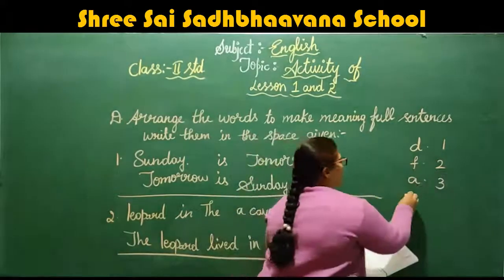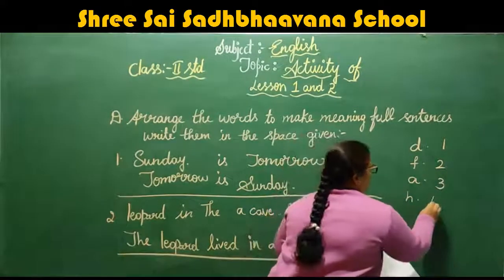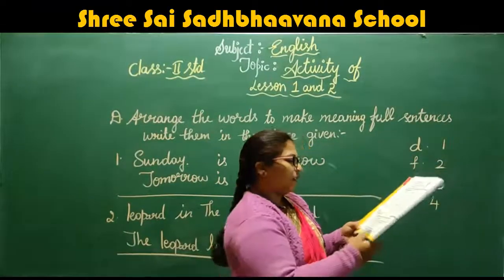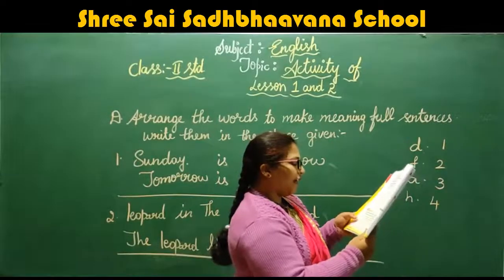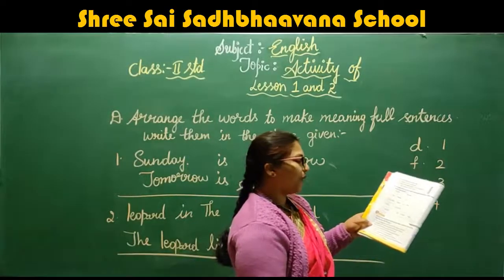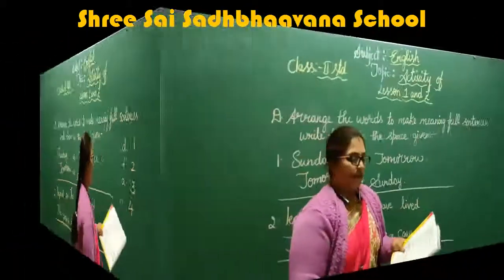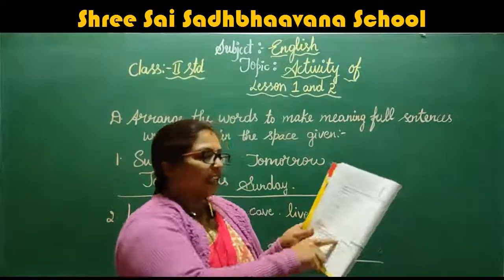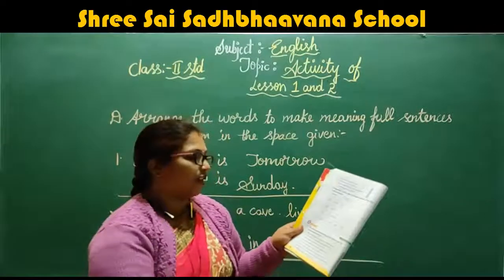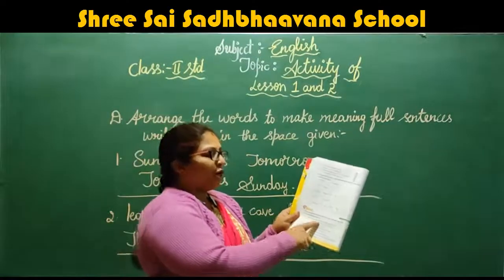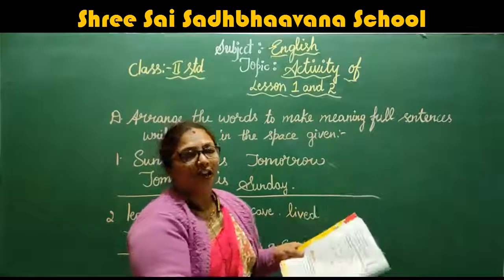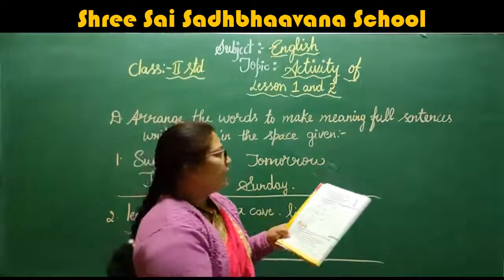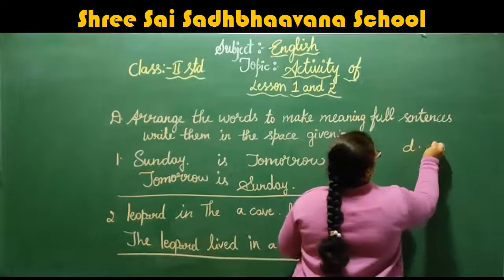The H is the fourth one. But the planets were still not happy. So what did they do again? The planets did not like to be in the dark. So this next one, what have they given? Write these sentences in the correct order, right children? So soon it stopped rain and the sun began to shine. So the first one they have given here is D1.